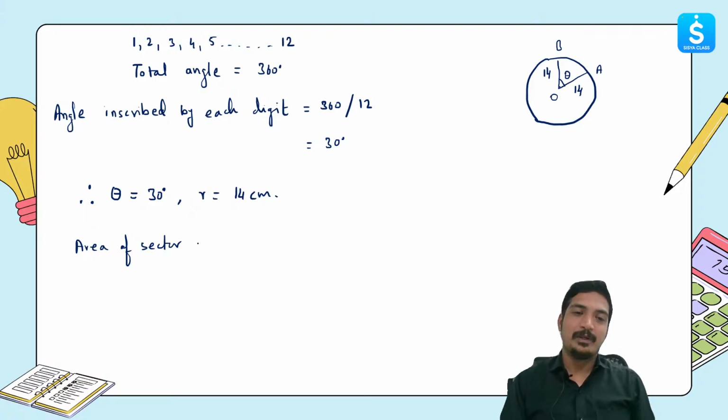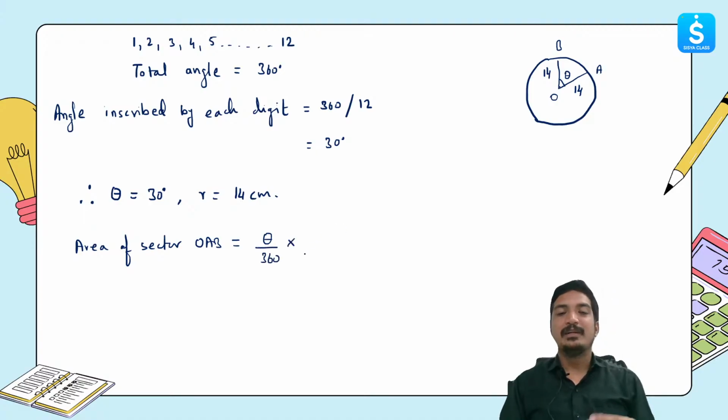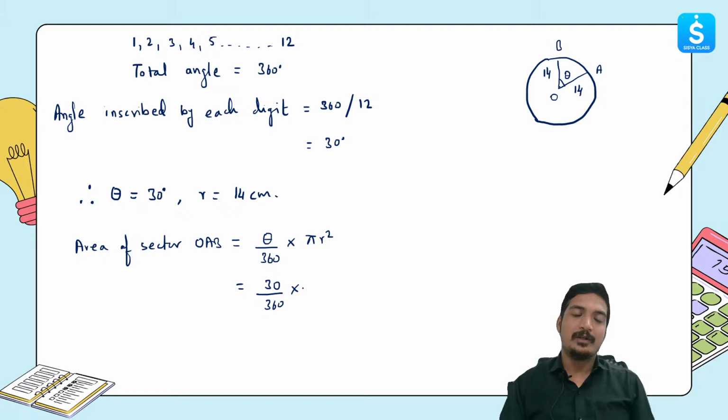Name of the sector will be O. You'll first write the center name, and then the area of OAB is equal to theta by 360 multiplied by pi r square. We'll substitute the values. So theta is 30 divided by 360, into pi, which can be taken as 22 by 7, into r square, which will be 14 into 14.